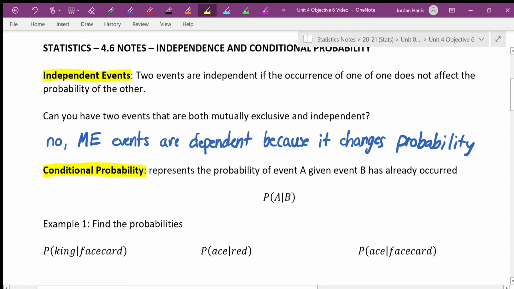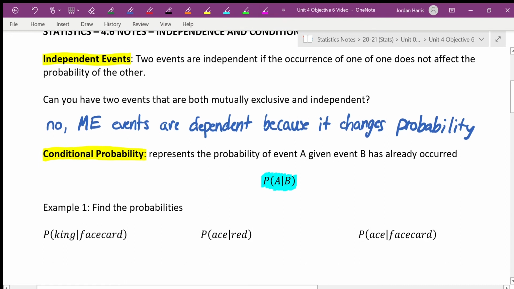If they are dependent, the opposite, then the probability will change. So this is a new little notation that you want to take note of. How we read this is probability of A, and then this line, it's not absolute value. You read it in probability as given. So you read this as the probability of A given B.